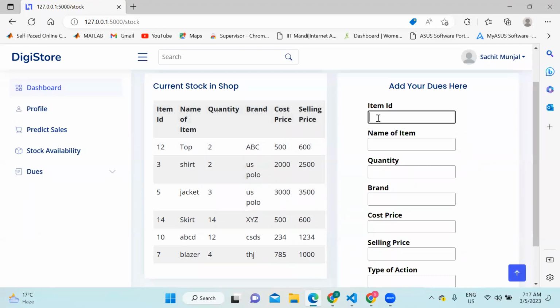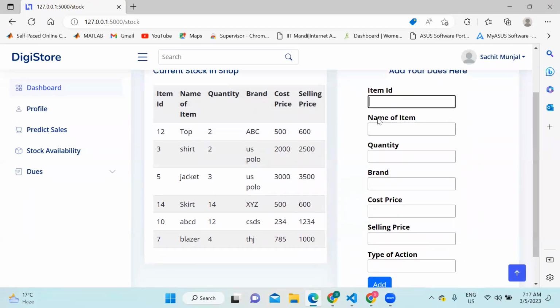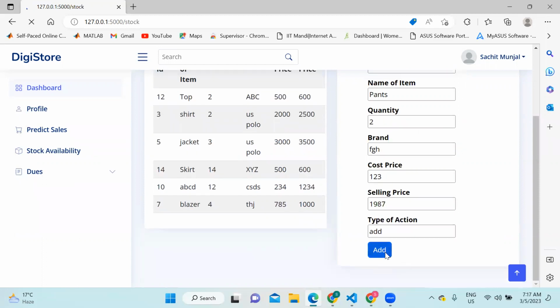Then we have a stock availability page, which consists of all the current stock in the shop. So I can enter the stock here. For example, the item ID is 13 and the name of the item is, say, pants, and quantity is 2, brand, cost price, selling price, and the type of action is add.